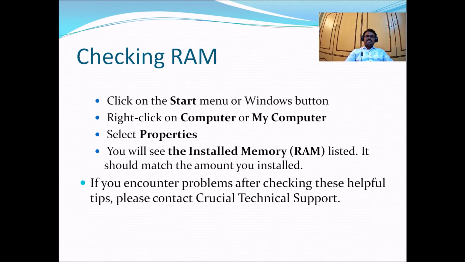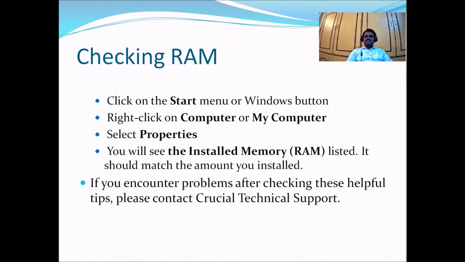So, checking the RAM: click on the Start menu, the Windows button, right click on My Computer, and select Properties. You will see the installed memory listed. It should match the amount you installed. Because before installation, we checked what RAM was installed in the computer, and after installation, we are checking the RAM capacity again.